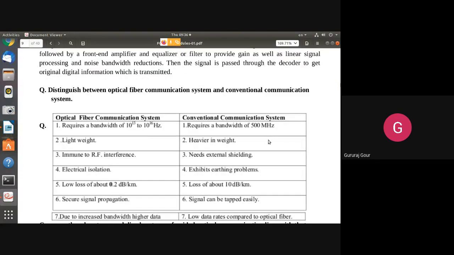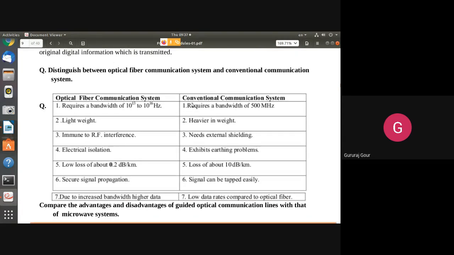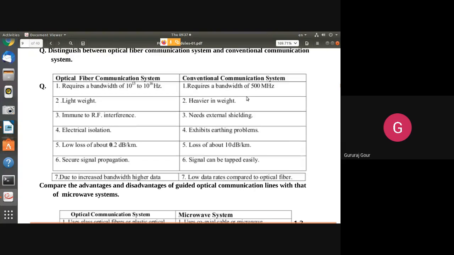Later, I want you to go through the differences, or the comparative study, between the optical fiber communication system and the conventional traditional communication system. First is the bandwidth. Normally, the optical communication system supports a larger bandwidth compared to the traditional communication system. It is in terms of gigahertz, whereas the traditional communication system supports only up to 500 megahertz. Fiber is lightweight, while conventional communication systems based on copper wire or metallic systems are heavier in weight.